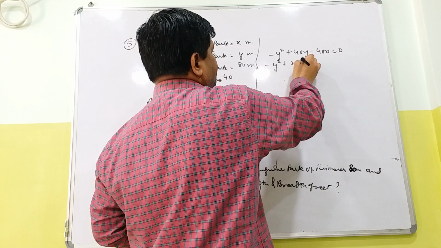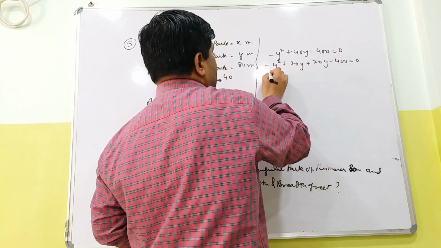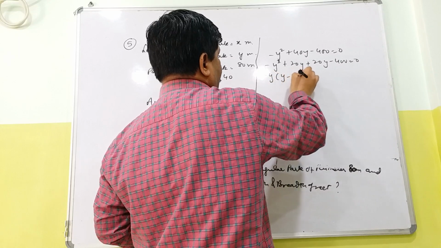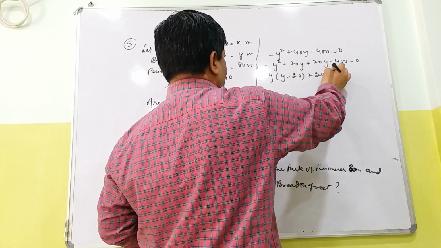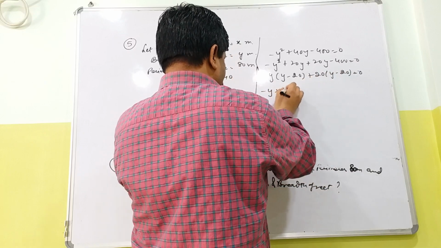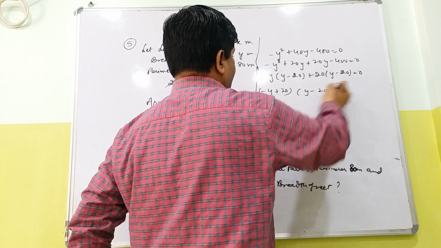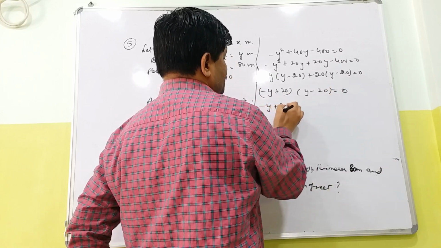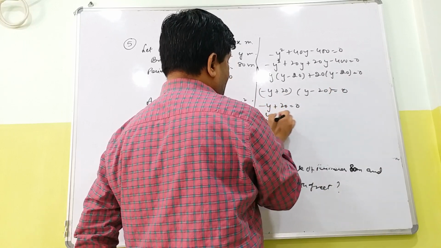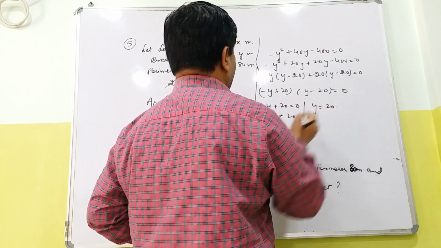Factorizing: minus y common, y minus 20, 20 common, y minus 20. So factors are minus y plus 20 and y minus 20. Minus y plus 20 equal to 0, y comes out to be 20, y equal to 20.